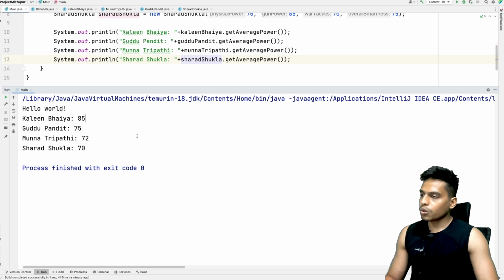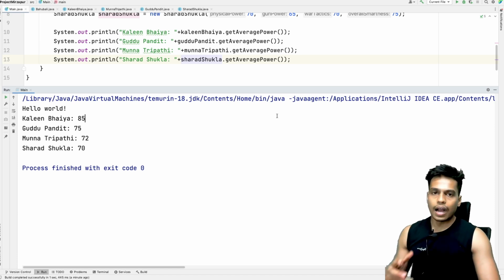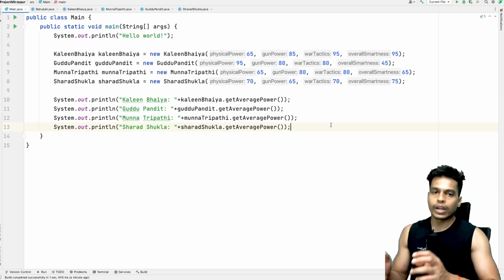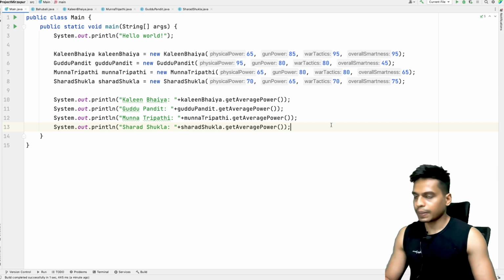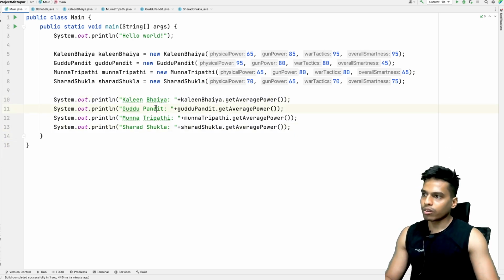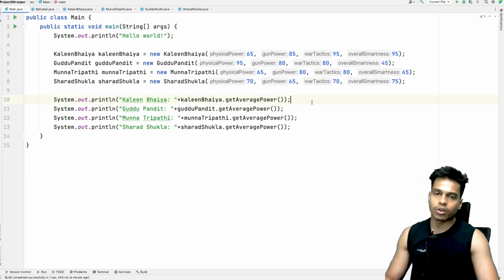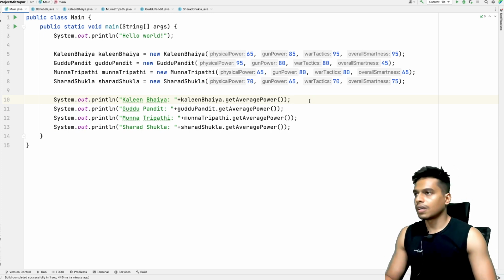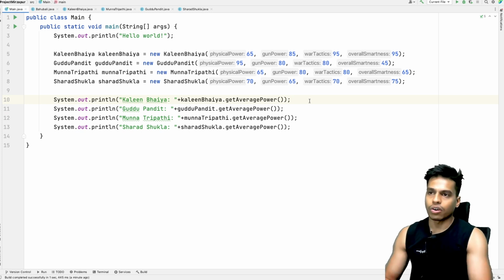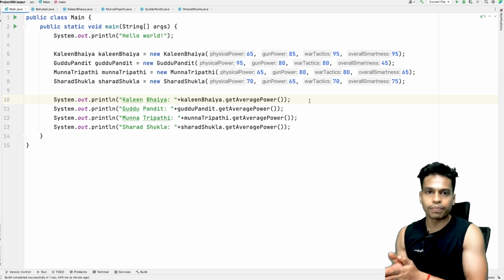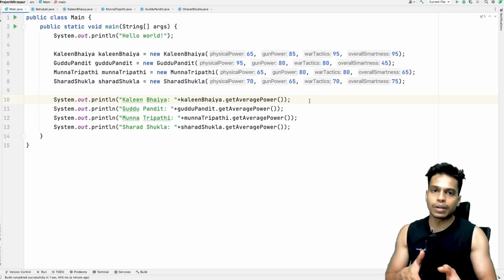Okay, so how do we know who wins the fight? So whoever has more average power simply wins the fight. So if there is a fight between Kalin Bhaiya and Guddu Pandit, obviously Kalin Bhaiya will win because he has extra power. Okay, so that's pretty straightforward. So whenever a fight happens, generally these fights are teamed up fights.